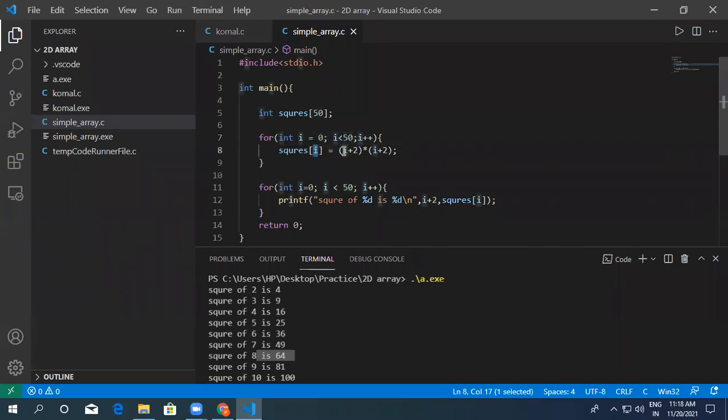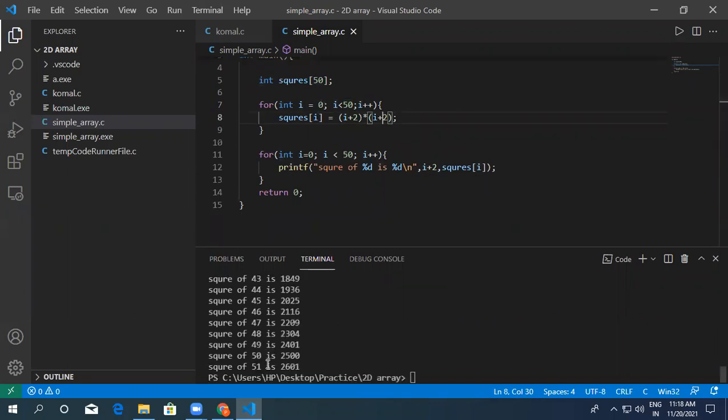So index 0 will be assigned first: 0 plus 2, 0 plus 2 means 2 into 2. 49 will be assigned like this. Here the index will be 49 only, I is equal to 49. Now here it will be 49 plus 2, which is 51.